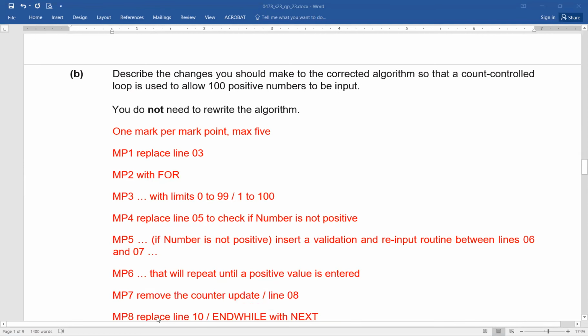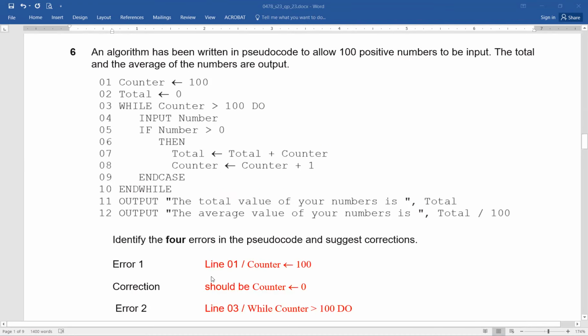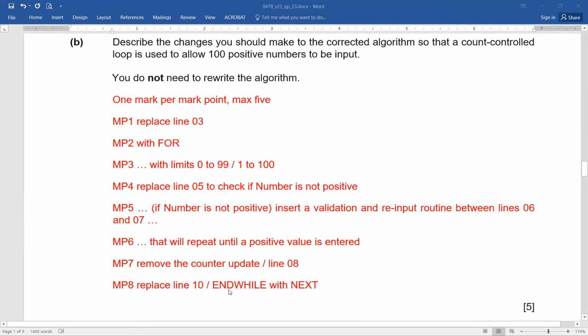Now here, a list of different options are there, but see for yourself. If I ask you, what should you be doing? Right now we talked about that this pseudocode is using while, and this is not a very good option. If you know the number of iterations is 100 times, why not use for? So how will you answer? See, it's better if we replace line 3, where while is written, with for, fine? And definitely for is going to be using the for counter equals to 1 to 100, or as a student can say for counter equals to 0 to 99. So they both are accurate. They both have entered the right option.